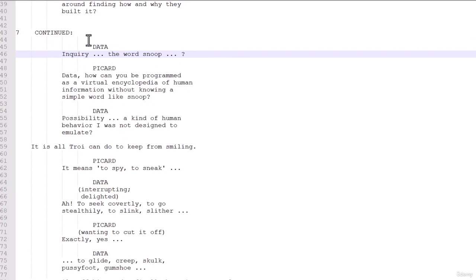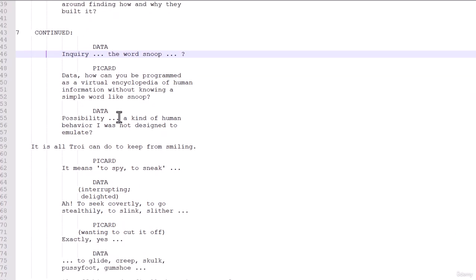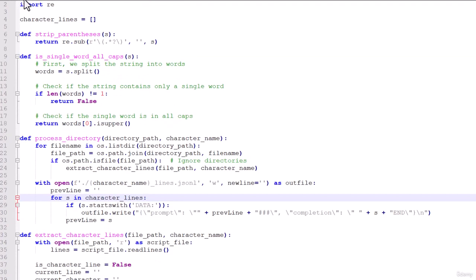Now, in order to give things more context, I'm also extracting whatever was said before that line, right? So I want to know what Data was being asked before he said something. So I'm just going to keep track as I go of when Data says something, and then also output whatever was said before that in a piece of structured information. That's all this script does.